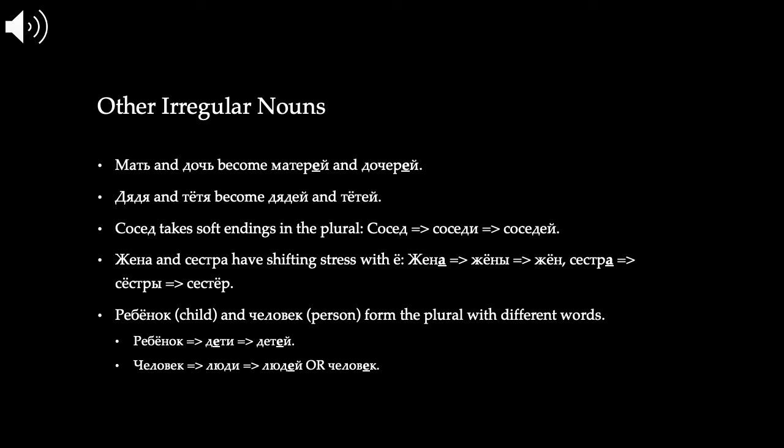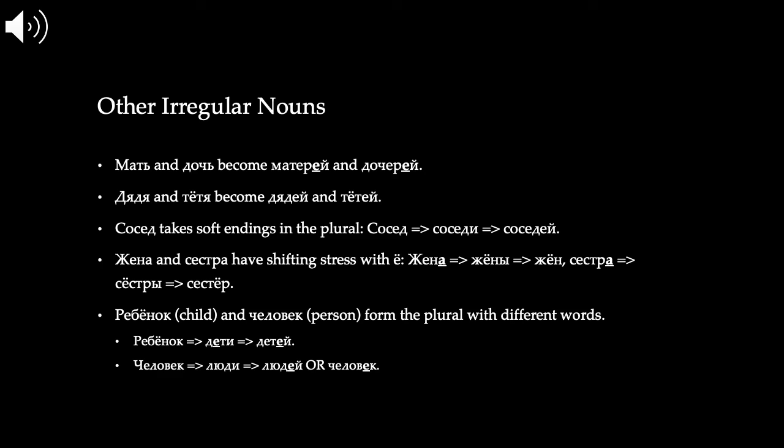And finally, we have some nouns that have a completely different word in the genitive plural than what is used in the nominative. We've already seen this with год becoming лет when it goes into the genitive plural when we're counting years. And we have the same thing with ребёнок, child, and человек, person. So ребёнок, nominative singular, becomes дети in the nominative plural and детей in the genitive plural.